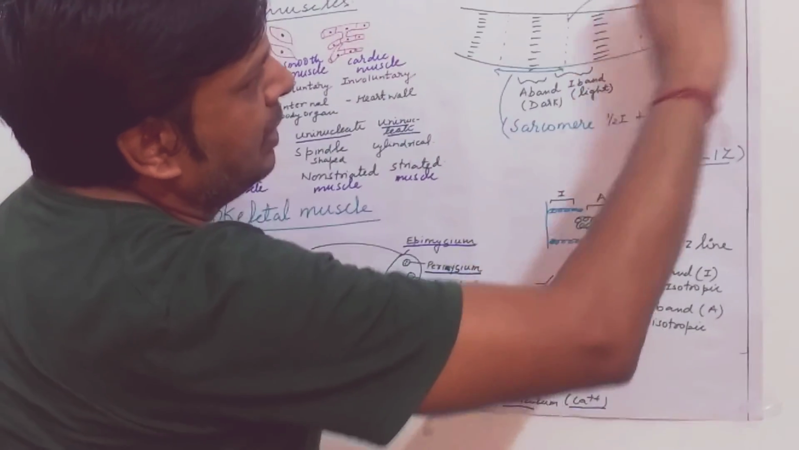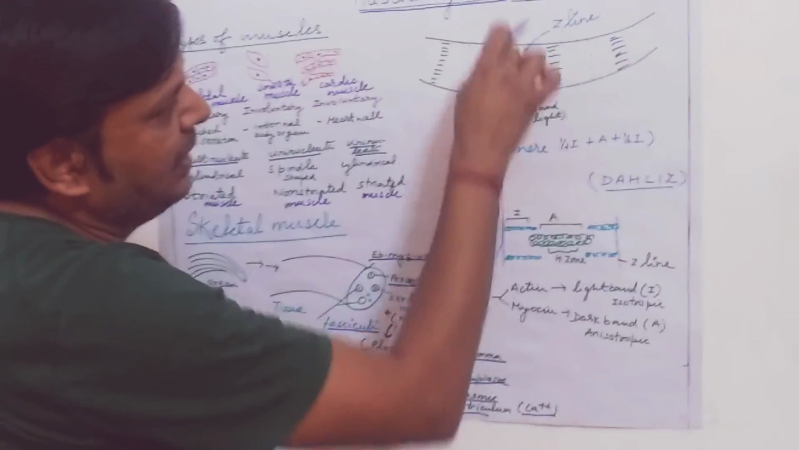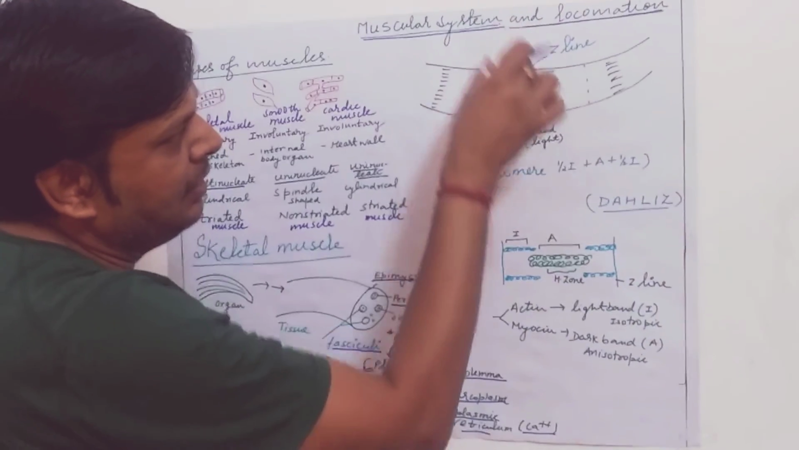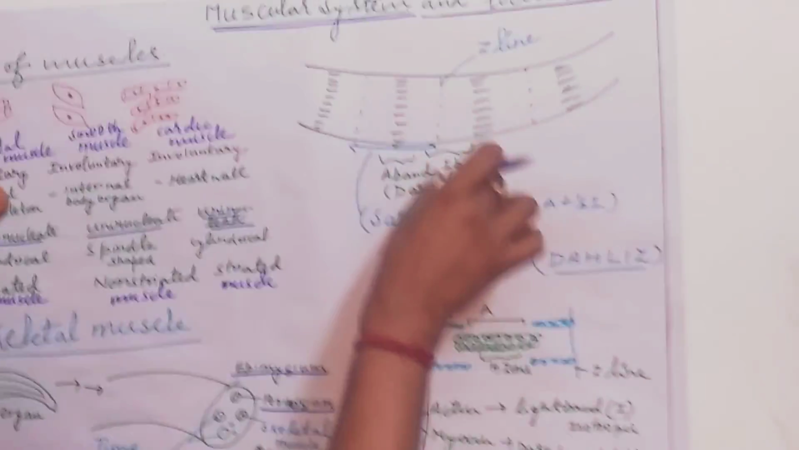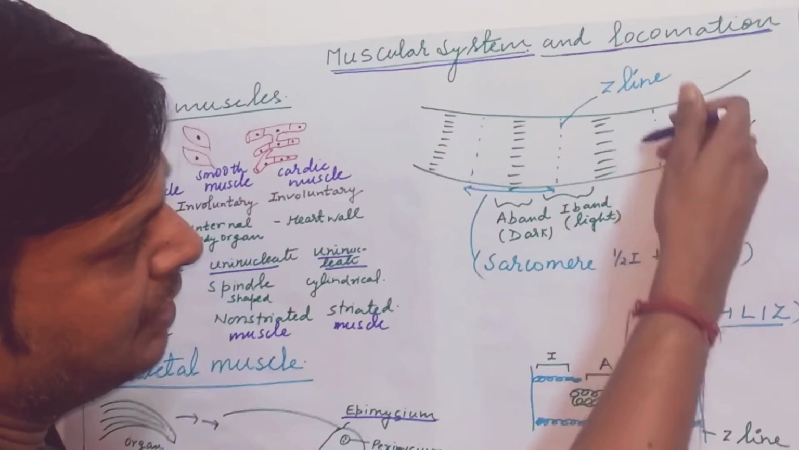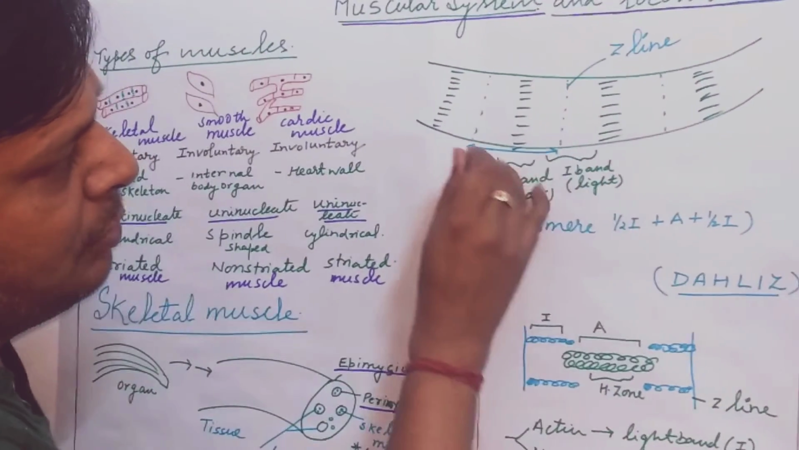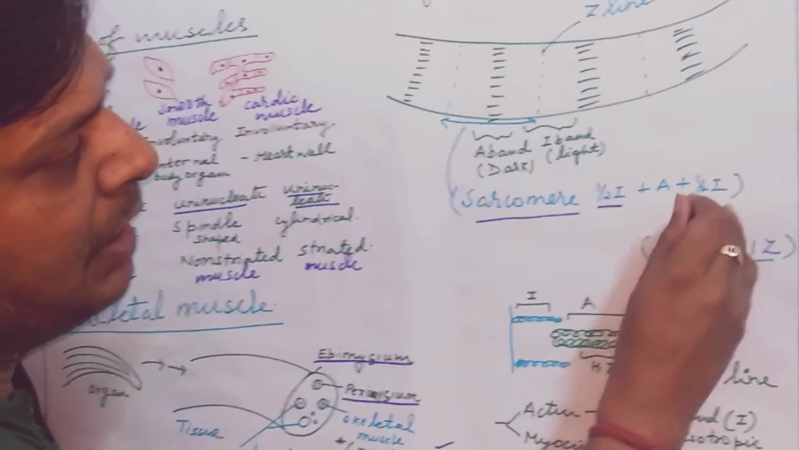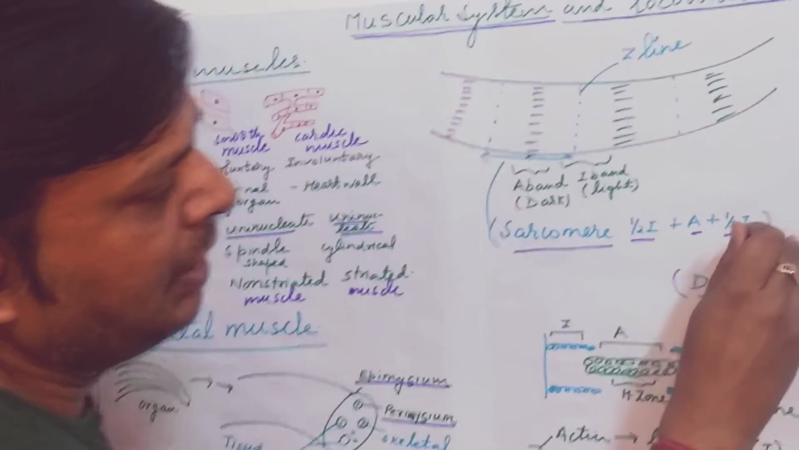A large view of skeletal muscle shows striations, lines with different types of bands. It is called A band, it is I band. A band is dark, I band is light, and in each I band there is a Z line in the center, and the distance between two Z lines is the sarcomere. The sarcomere represents half I band, A band, and half I band again.